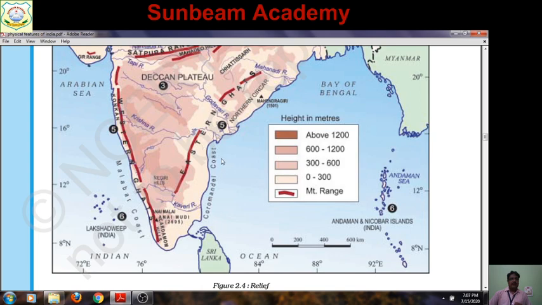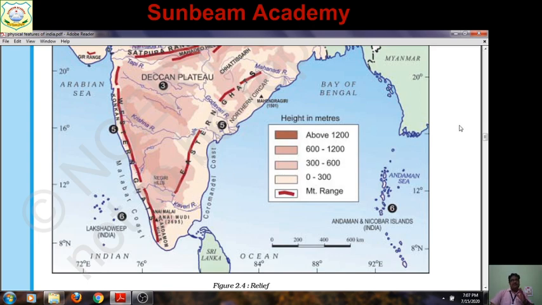As written over here, don't think it is in this portion of the Bay of Bengal. No, no, no. It is in between the Eastern Ghat and the Bay of Bengal. This stretch of plain is known as Coromandel.